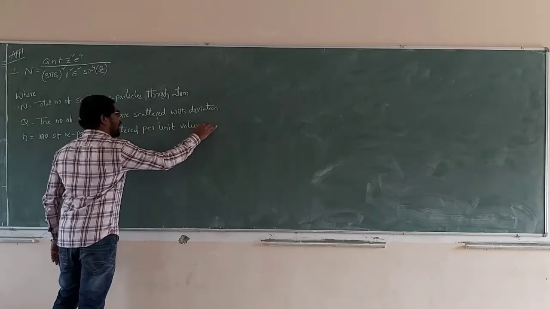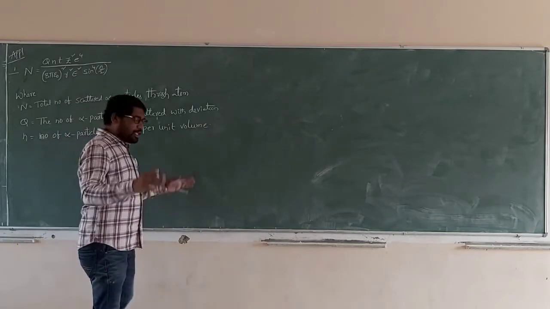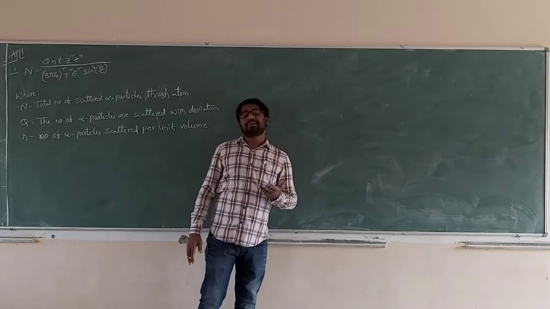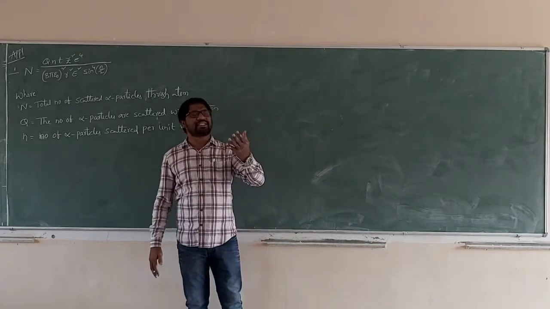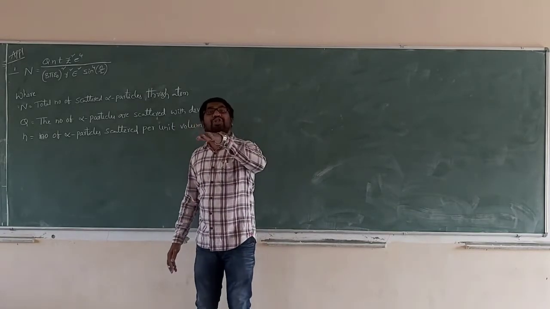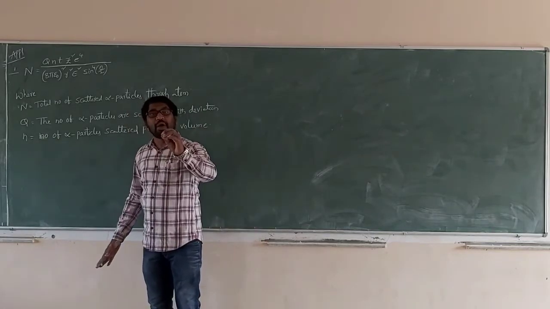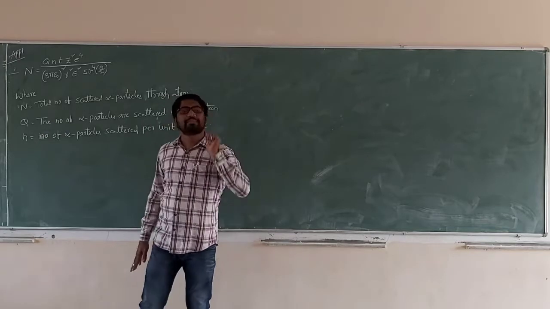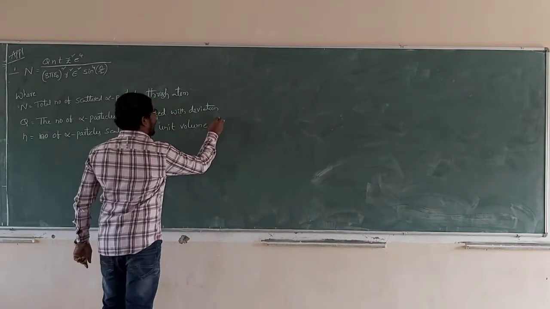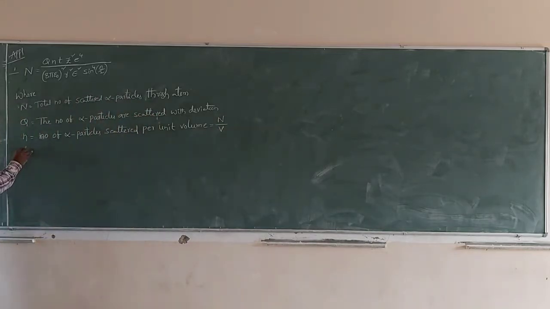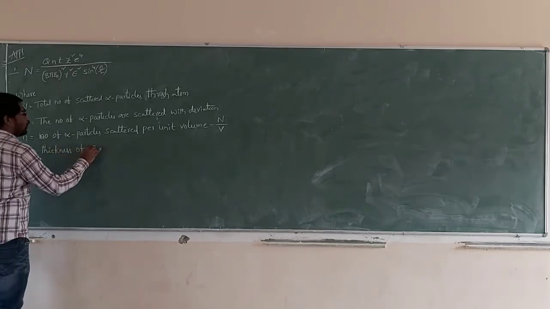See carefully, in any chapter in modern physics, the effect is always concerned with unit volume. Small n, number of alpha particles scattered per unit volume inside the foil. Now this is called capital M by V. Next, what is V? V is the thickness of the gold foil.